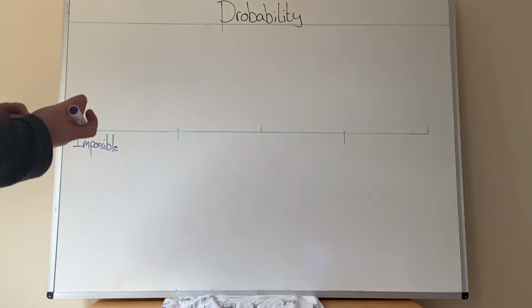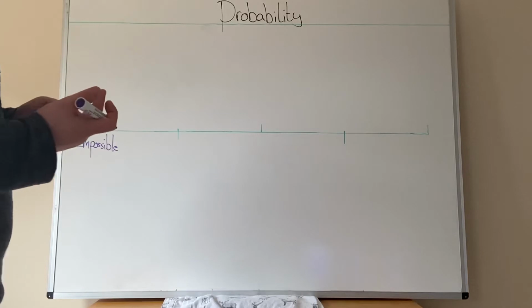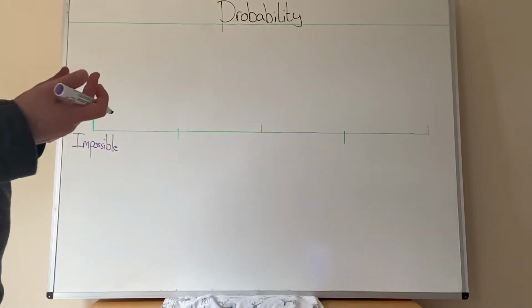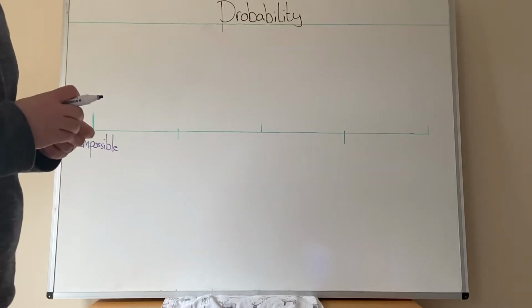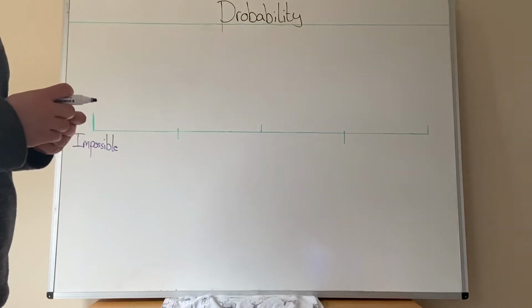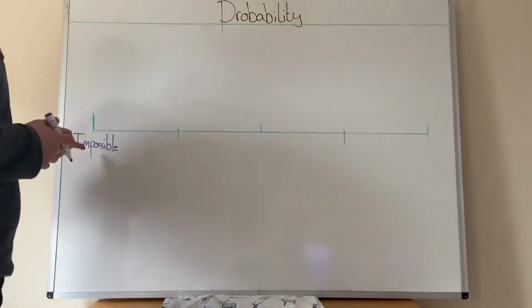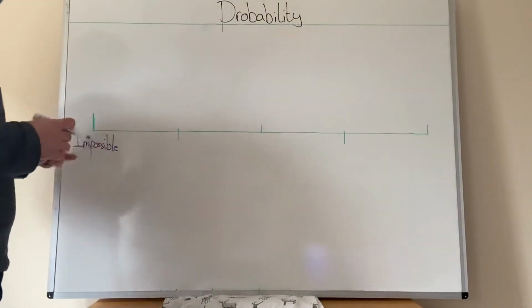So if I say to you, I'm going to roll a standard dice, what's the probability of scoring 7? The probability is 0 because there are no 7s on there. So the chance of it happening is impossible.